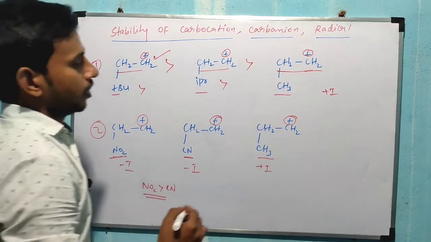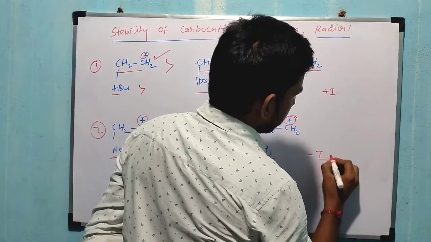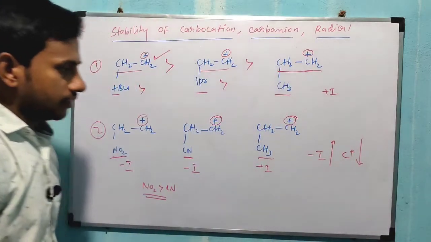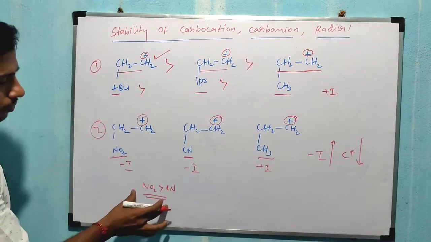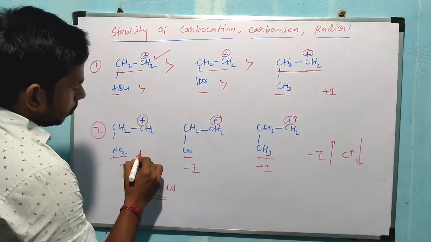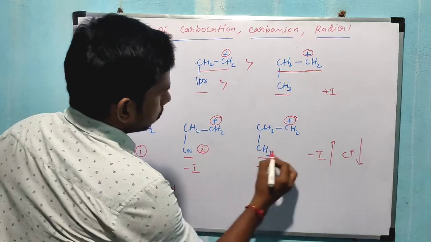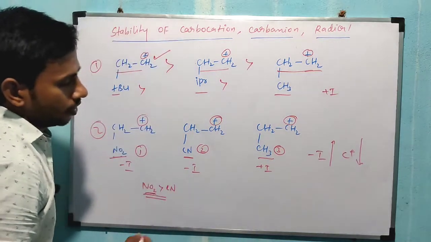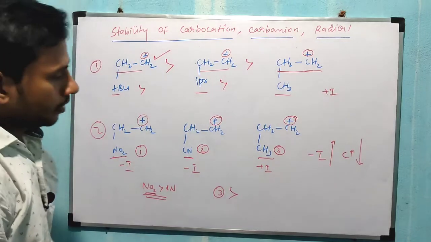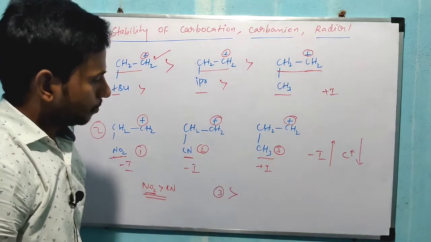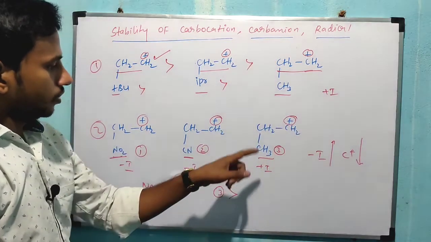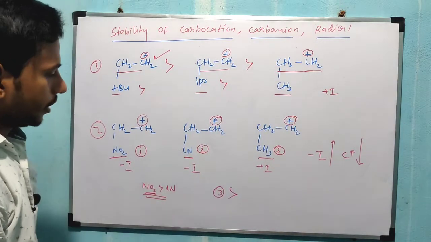Generally, once the minus I group increases, what about carbocation stability? Carbocation stability decreases. So this one has more minus I group. That's why I am numbering this one 1, this one 2, this one 3, right? So compound 3 is more stable compared to these 2. Why? Because a plus I group is present here. That's why this compound is more stable. So the corresponding stability is also higher, right?